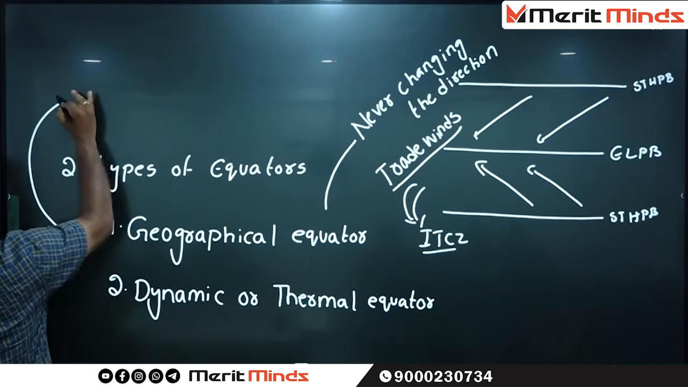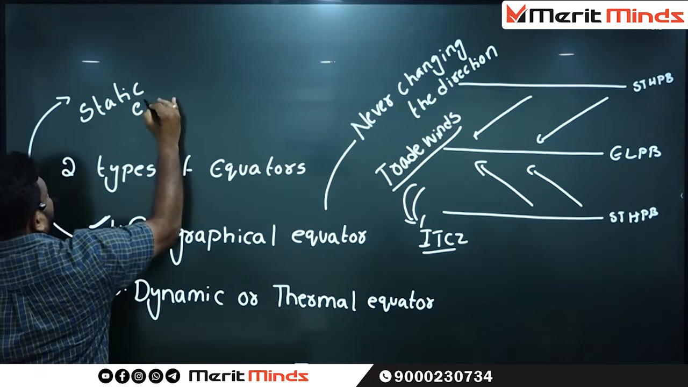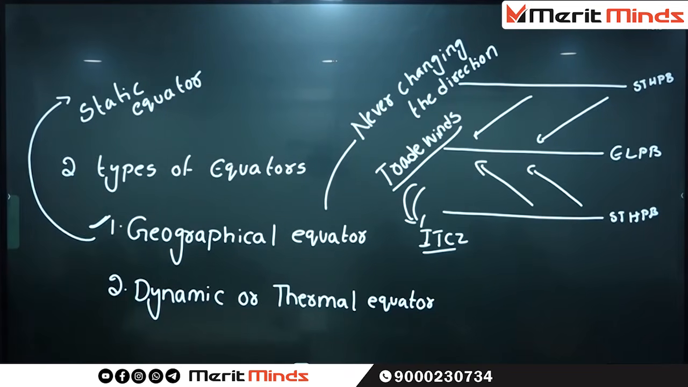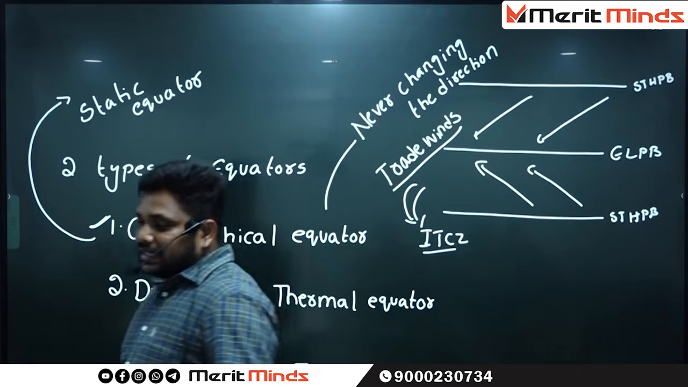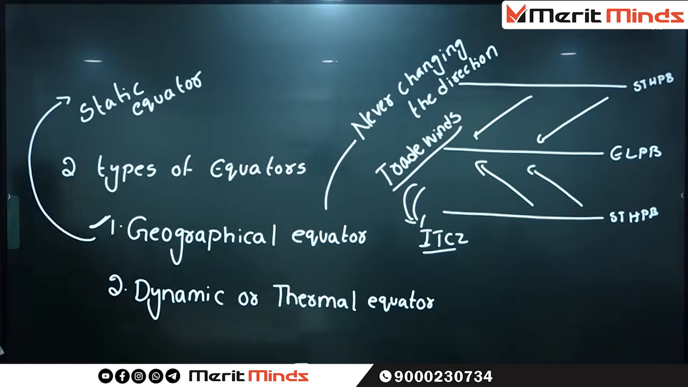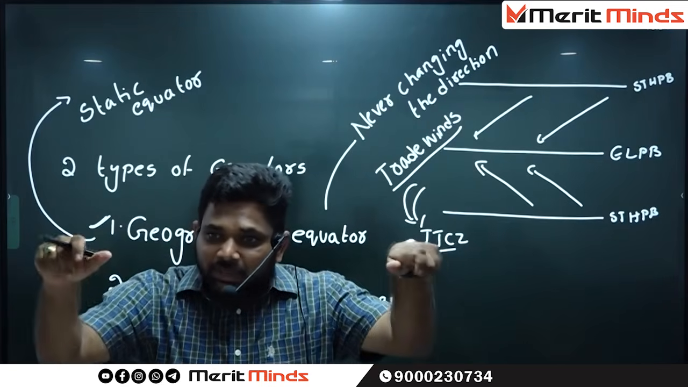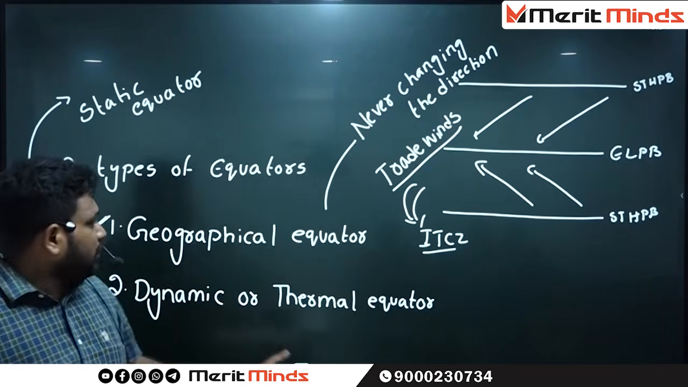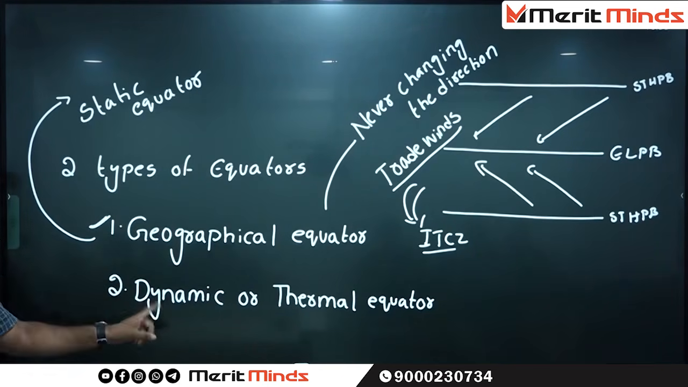Sometimes the geographical equator is also referred to as the static equator. What do you mean by static? There is no question of changing. It is staying at one particular place. Now, according to Mr. Flohn, there are two types of equators. One is called the geographical equator, the other is called the dynamic equator.